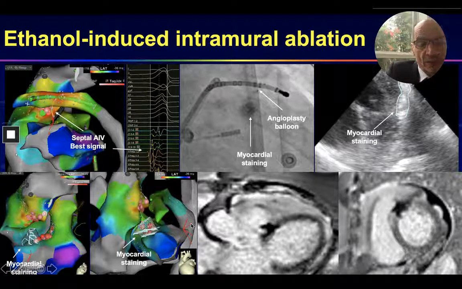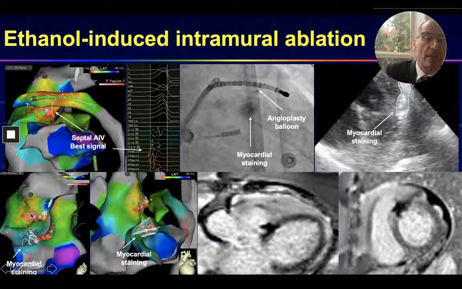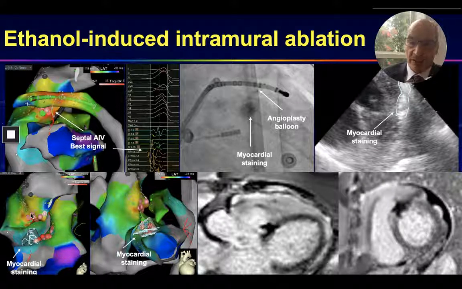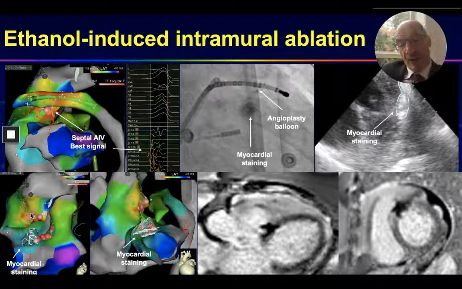Interestingly, when we outline the echogenic areas on ICE, we can see that the echogenic areas exactly match the areas in between the ablation lesions in the RV and the ablation lesions in the LV. More interestingly, we've been doing MRIs early after the alcohol delivery. What we see is the opposite of delayed enhancement.